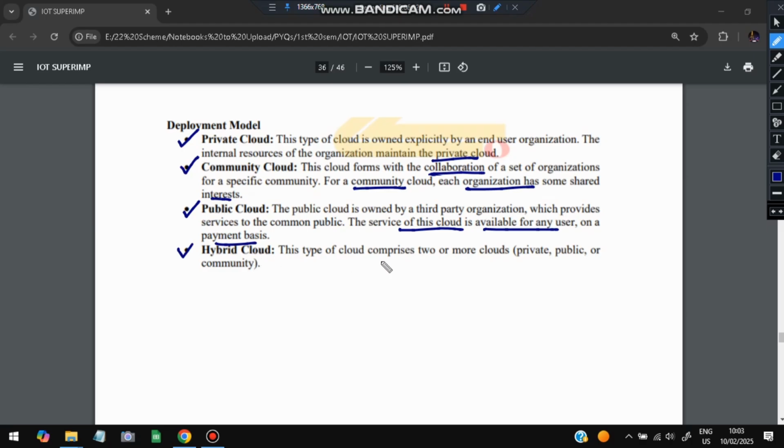And last one is the hybrid cloud. This comprises two or more clouds: private, public, or community. It is a combination of two or more clouds. Okay,